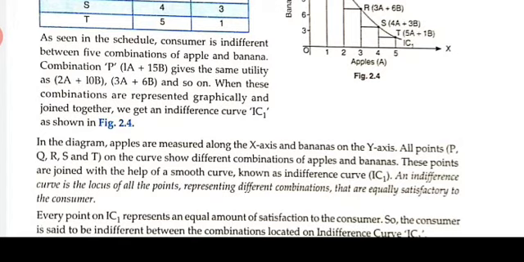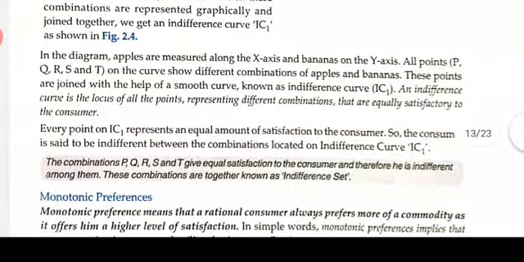So an indifference curve is the locus of all points representing different combinations that are equally satisfactory to the consumer. That means the consumer is indifferent. At every point on the indifference curve, the consumer is getting an equal level of satisfaction by consuming the two commodities. Every point on IC represents an equal amount of satisfaction to the consumer.